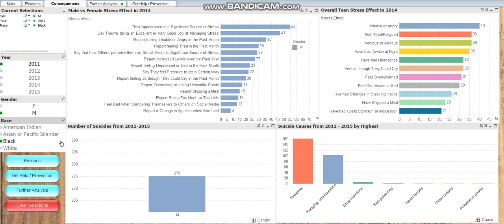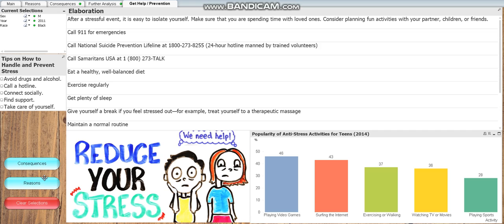We will now move on to the third question on how a teenager can get help. The teenager can navigate to this screen by clicking the Get Help/Prevention button in the bottom left side of the screen. This brings you to the page of the same name, which shows a list of tips categorized by the list box on the left, as well as a chart of the popularity of activities teenagers do to relieve stress in 2014. The user can filter the tips by the categories in the list box to the left to find out how she or he can get help when he or she is stressed.